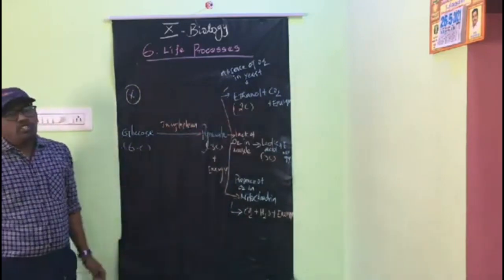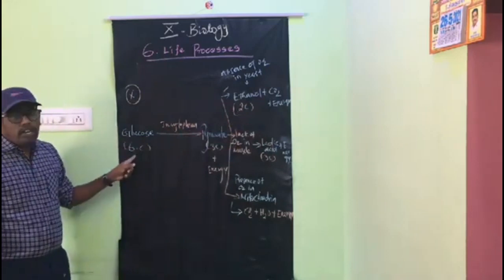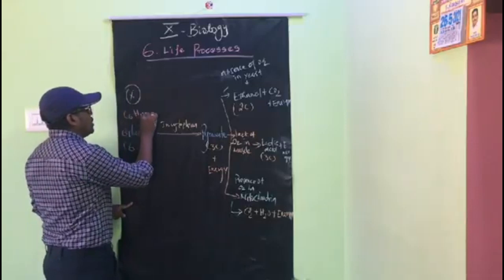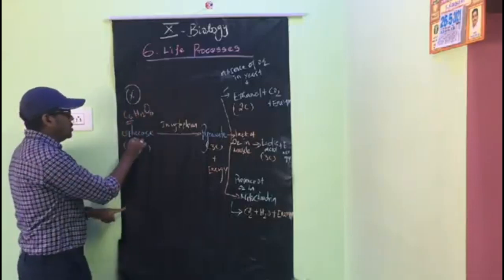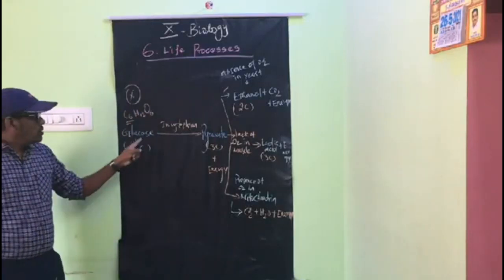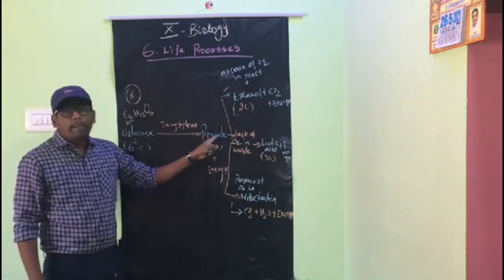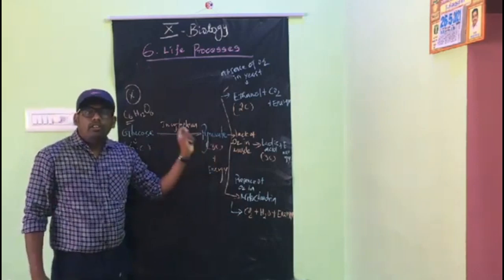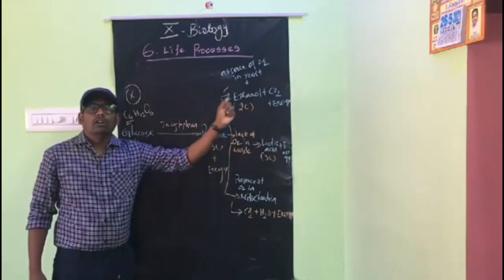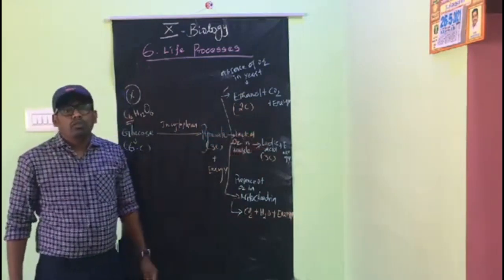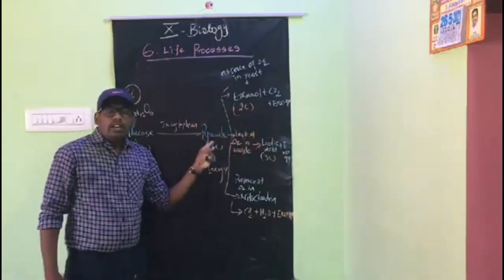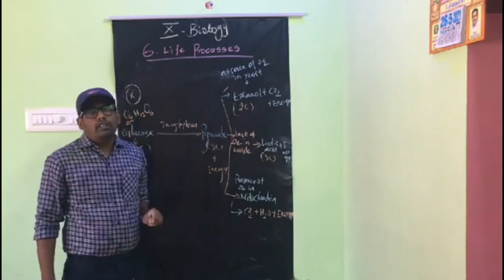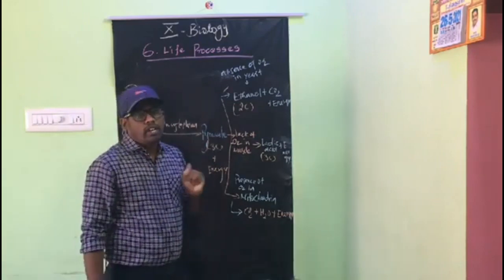Now the explanation. The glucose contains 6 carbon molecules, that is C6H12O6. This glucose is broken down into pyruvate. I told you before that glucose breaks down and gives energy, but before energy there is another substance, that is pyruvate, also called pyruvic acid.